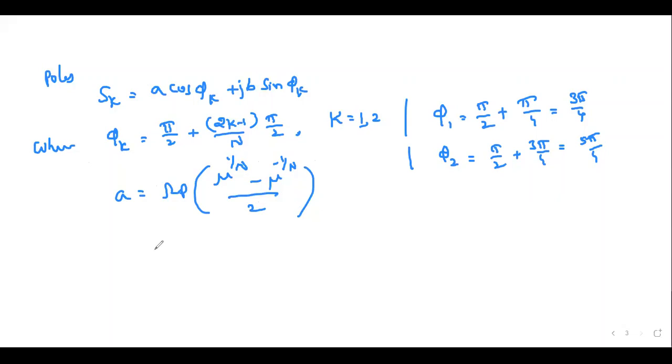Omega_p value is given, but before this we calculate the mu value first, then we'll find it here. We'll keep it here.